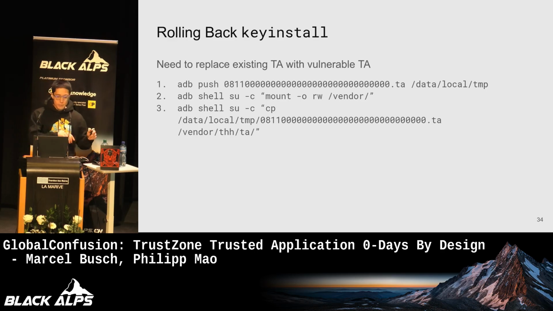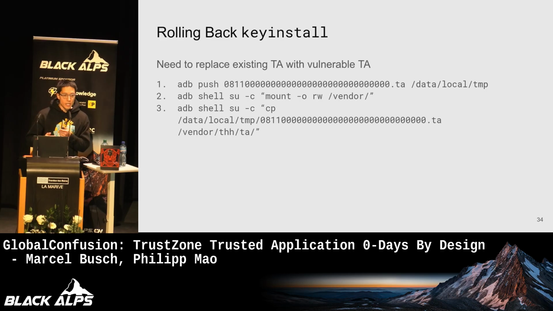Why does this work? Because the outdated and vulnerable key install TA is still correctly signed, and between the beginning of 2023 and August 2024, there was no rollback counter increase. So that's rollback. Now we have a way to make the TEE load our vulnerable key install trusted application.